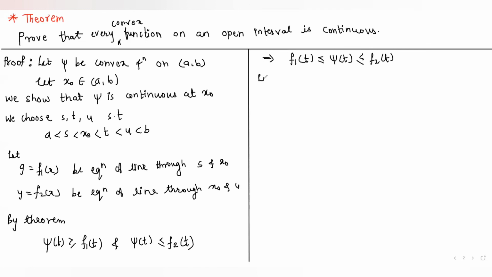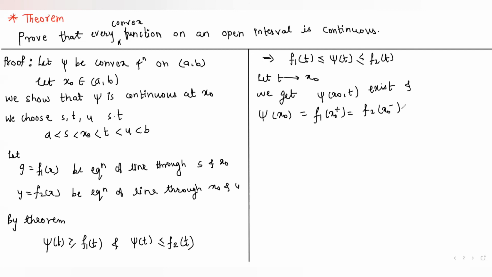So now let t tend to x0. So therefore we get that psi of x0 plus exists, and also that psi of x0 is equal to f1 of x0 plus, which is equal to f2 of x0 minus, which is equal to psi of x0 plus.